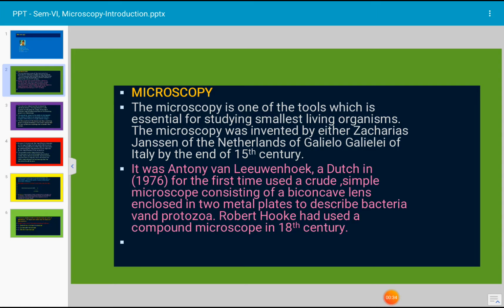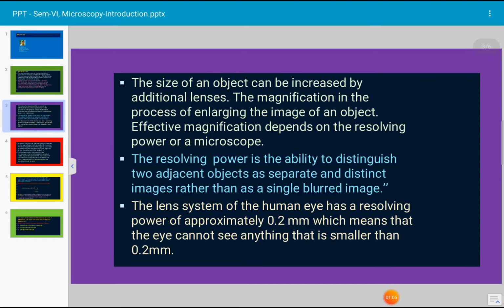It was Antony van Leeuwenhoek, a Dutch scientist, who in 1676 for the first time used a crude simple microscope consisting of a biconcave lens enclosed in two metal plates to describe bacteria and protozoa. Robert Hooke had used a compound microscope in the 18th century.